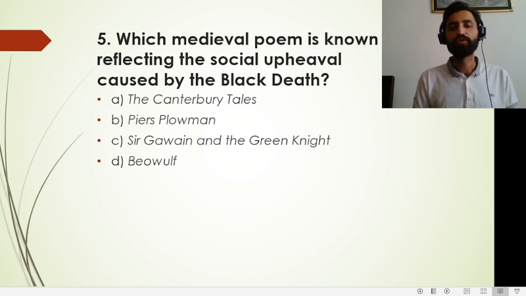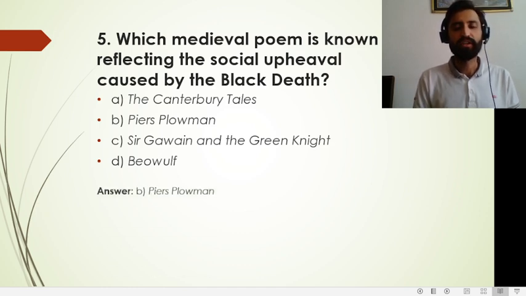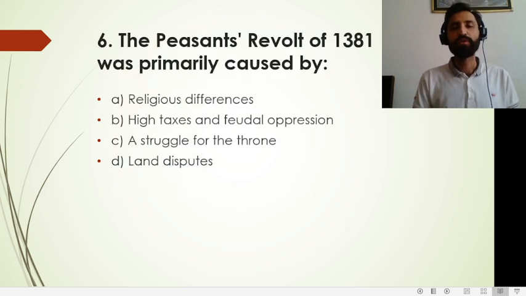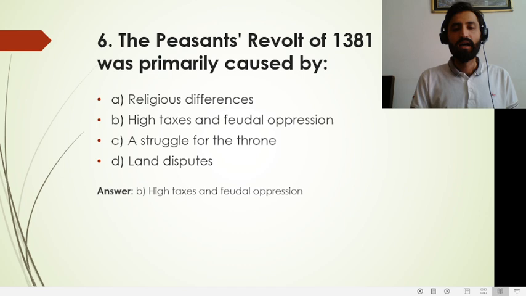Which medieval poem is known for reflecting the societal upheaval caused by the Black Death? That work is Piers Plowman, which was written by William Langland. Now, the Peasants' Revolt of 1381 was primarily caused by high taxes and feudal oppression.